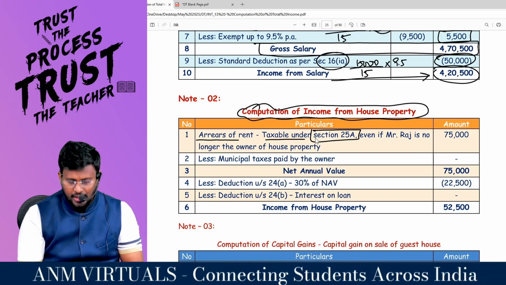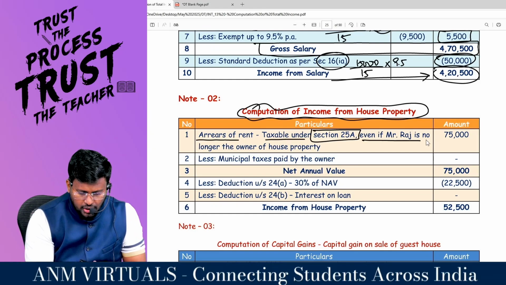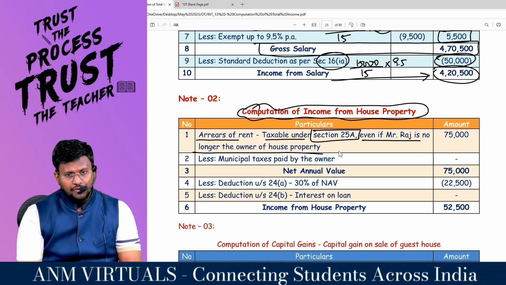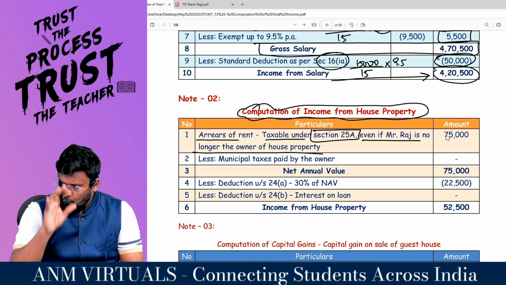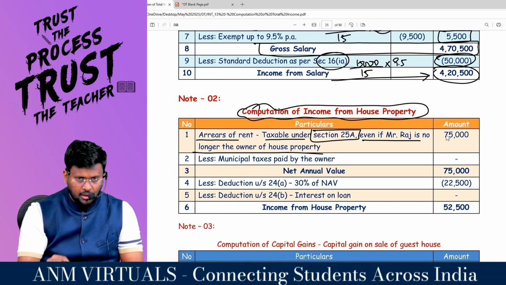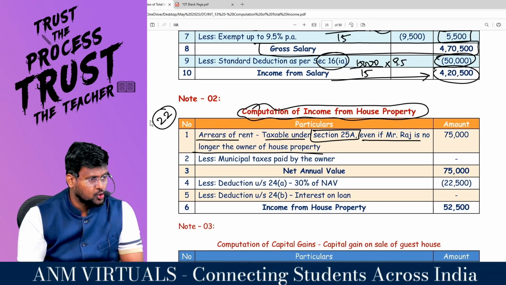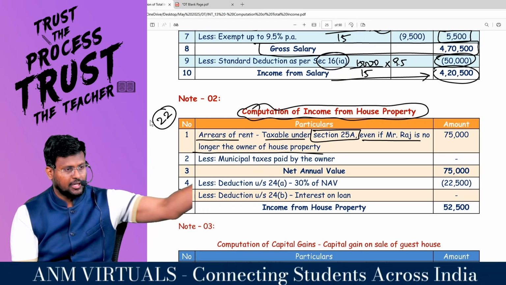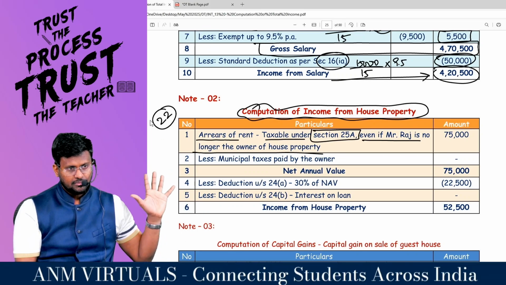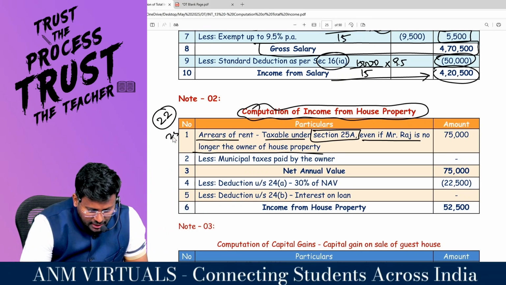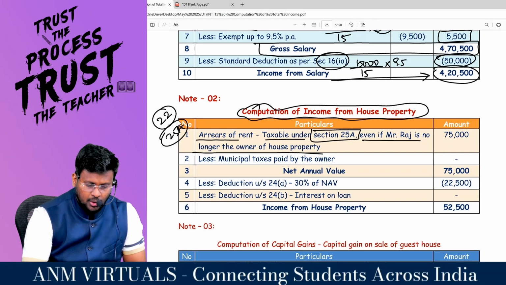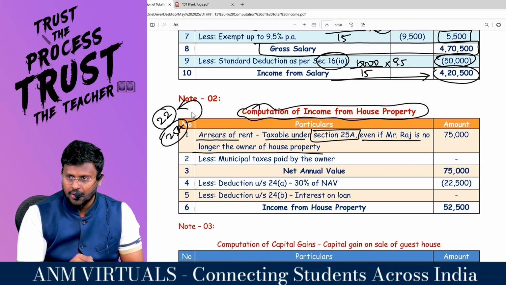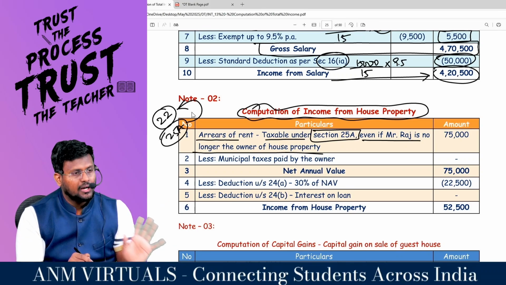Under what section? 25A. Even if Mr. Raj is no longer the owner of the house property. As per section 22, in order to tax an income under the head house property, the assessee should be the owner of the house property. It's one of the important conditions. Section 25A is an exception to section 22, saying that even though the assessee is not the owner of the house property, the arrears of rent will still be taxable under income from house property.